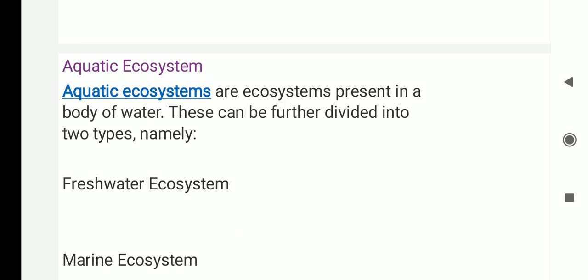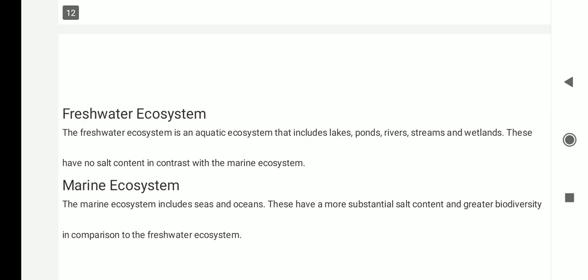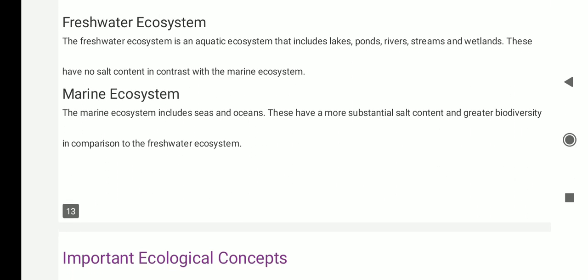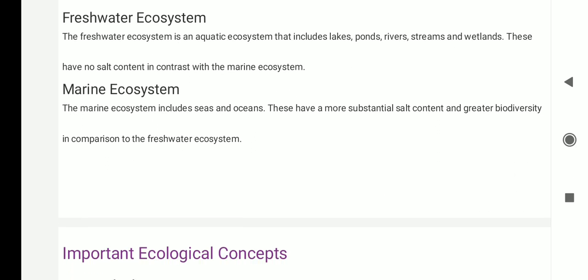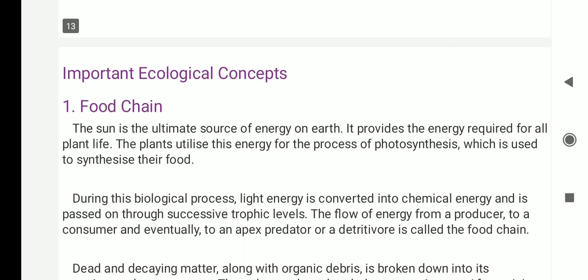Aquatic ecosystems are the ecosystems present in bodies of water that can be further divided into two types, namely freshwater ecosystem and marine ecosystem. Freshwater ecosystem is an aquatic ecosystem that includes lakes, ponds, rivers, streams, and wetlands. They have no salt content, in contrast with the marine ecosystem. Marine ecosystem includes seas and oceans. These have more substantial salt content and greater biodiversity in comparison to the freshwater ecosystem.